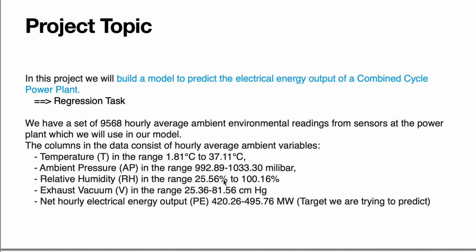First, project topic. In this project, I'm going to build a model to predict the electrical energy output of combined cycle power plants. I recognize this problem is a regression task. So for this task, there are 5 columns in the dataset, which is temperature, ambient pressure, relative humidity, exhaust vacuum, and then finally the electrical energy output.